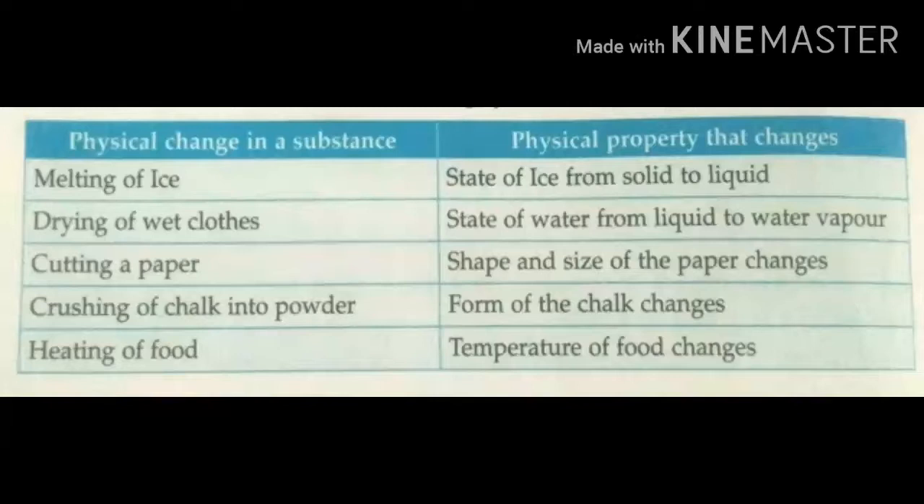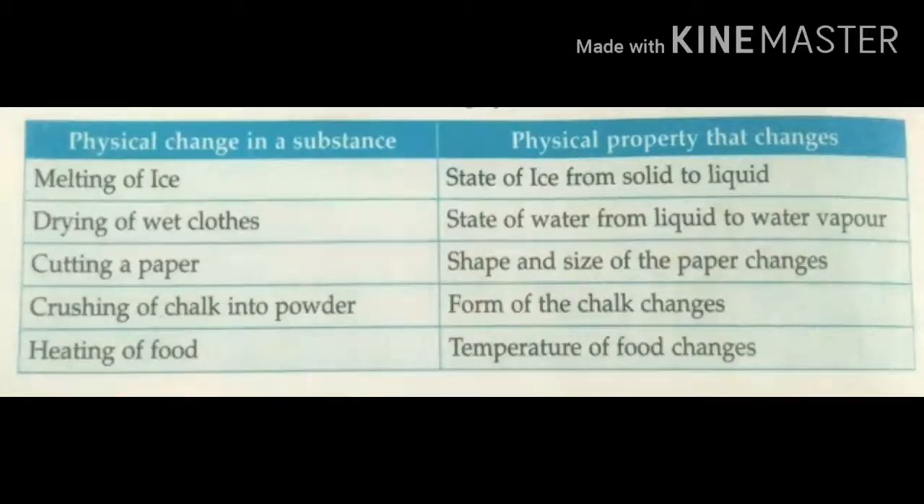First we will see melting of ice. We know that ice is in solid state. Melting means it becomes liquid. So the state of ice changes from solid to liquid. Here which property is changed? Yes, state. This one we call a physical change. There is no new substance formed.